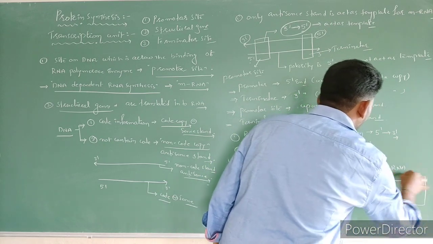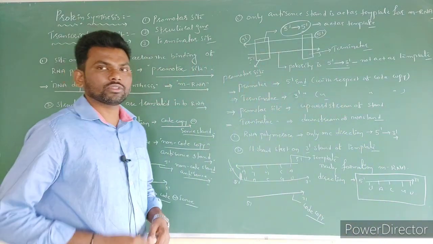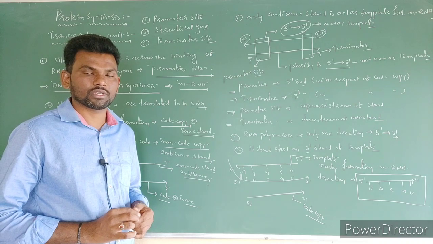So this is how the newly synthesized mRNA is formed, right? So this is the information regarding the transcription unit. Thank you all of you.